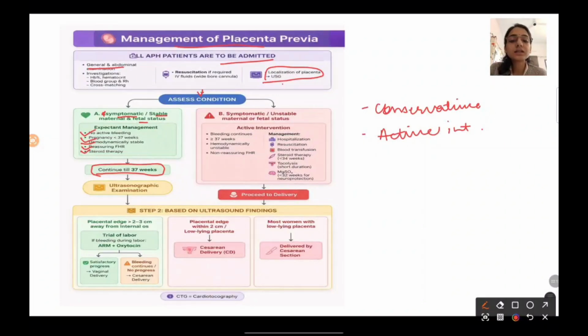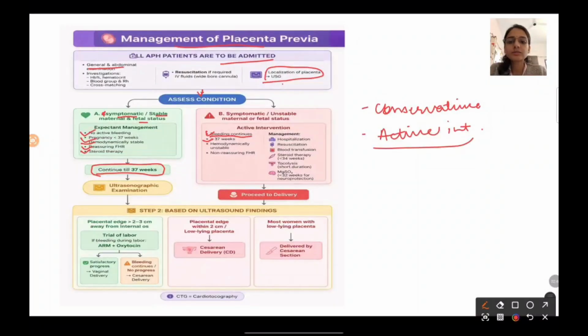Now, what are the other conditions where we need to do the active intervention? If there is active bleeding, if she is bleeding profusely, heavily, and if the bleeding is continuing in spite of any other treatment, then we should do the active intervention. Also, if the pregnancy is beyond 37 weeks, then the fetal lungs are already matured, she is already a term pregnancy, so there is no need to wait for further spontaneous labor.